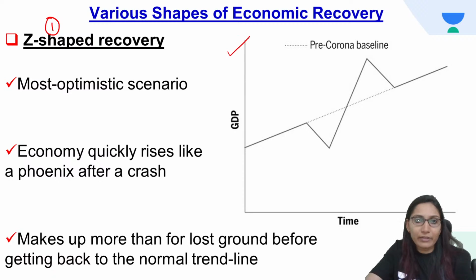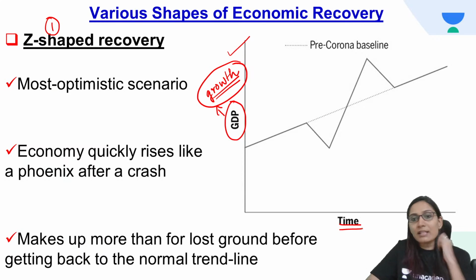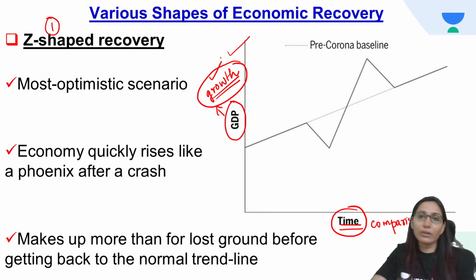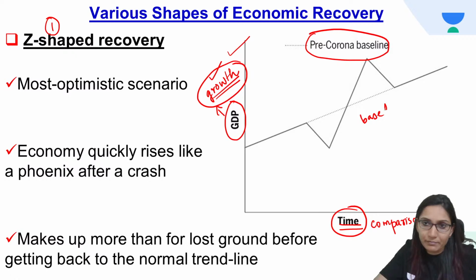Now come to the figure first. In the graph, this is the GDP, and GDP is an indicator of growth. GDP is an indicator of the output, and this is the measurement of growth in an economy. On the x-axis we are making the comparison based on a time scale, and on the y-axis we have the GDP, which is representative of the growth of the economy. Now, you must be seeing a dotted line here. This dotted line represents the pre-corona baseline.